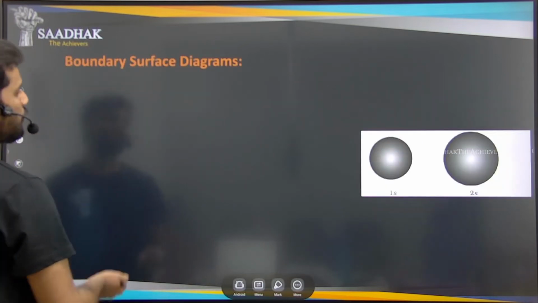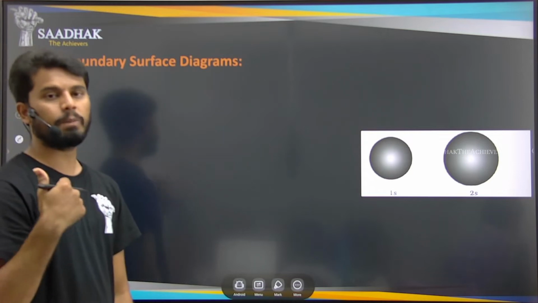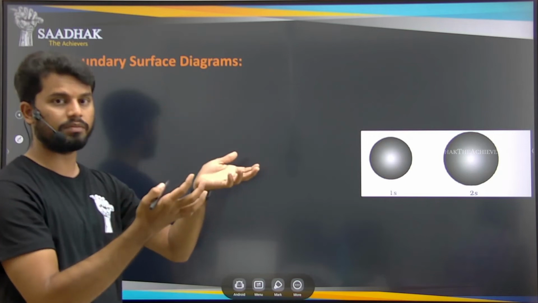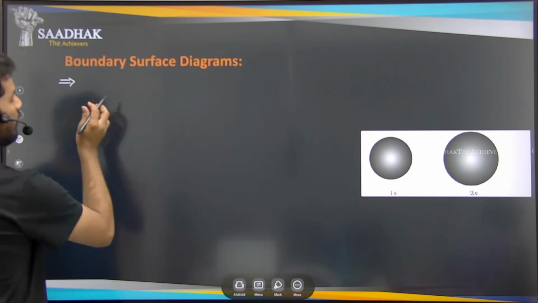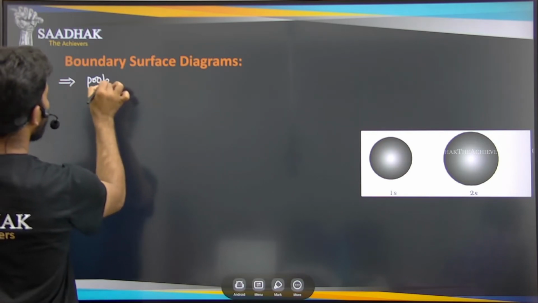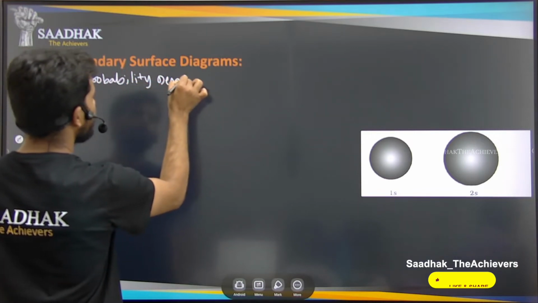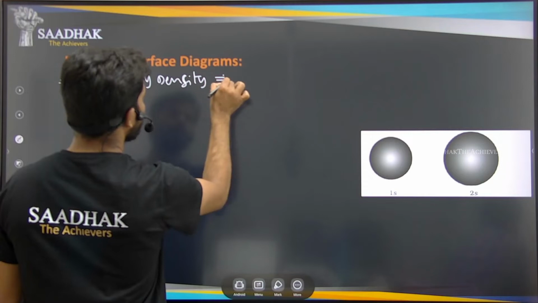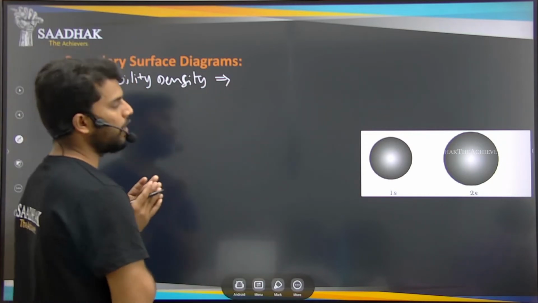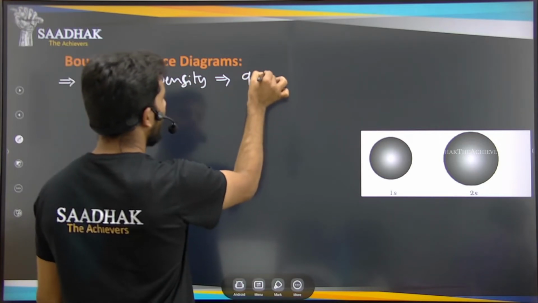So we should have a fixed value, or we should take one specific place where we can say, okay, this is one orbital, this is another orbital for the multi-electronic atoms, right? So for that, we have assumed whatever the probability density that we have, we are trying to give it a specific value, meaning we fix one particular value. That is nothing but the probability should be at least 90%.